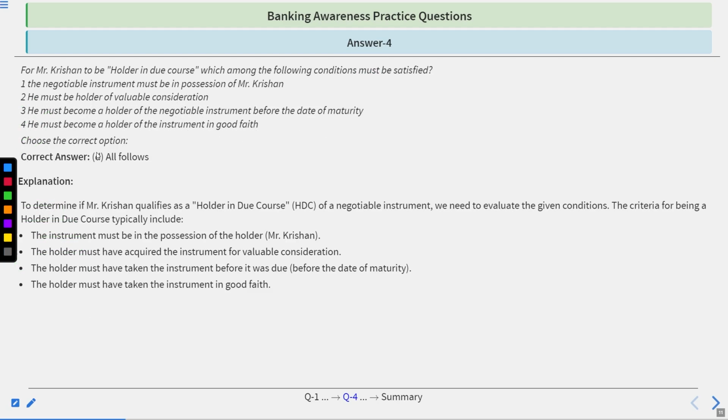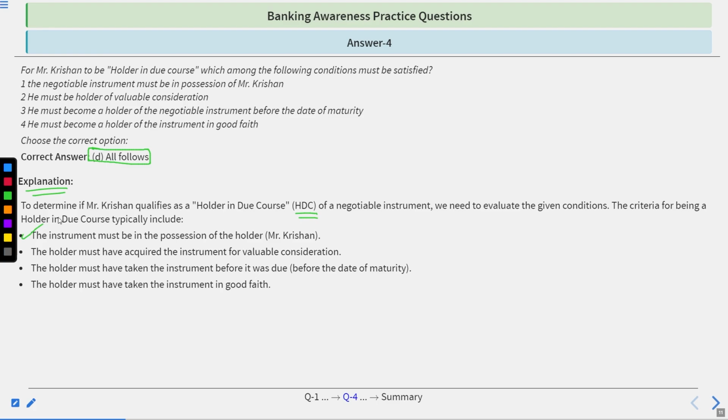Okay, the time's up. The correct answer is B, all follows. Just go by the explanation. To determine if Mr. Krishnan qualifies as a holder in due course, or HDC, of a negotiable instrument, we need to evaluate the given conditions. The criteria for being a holder in due course typically include